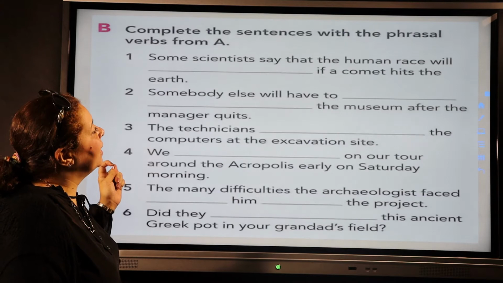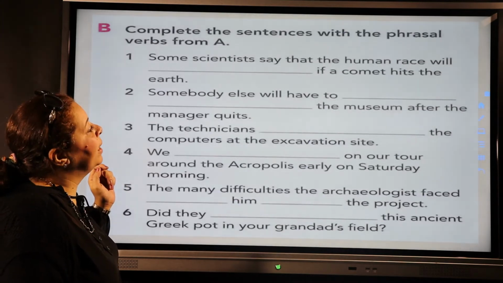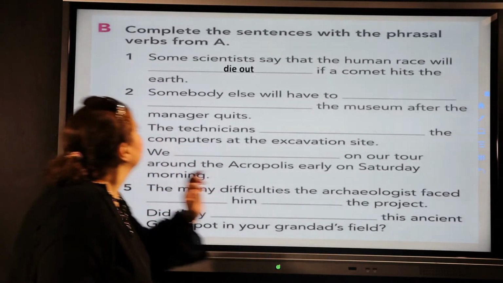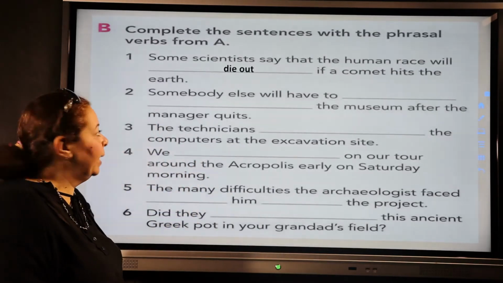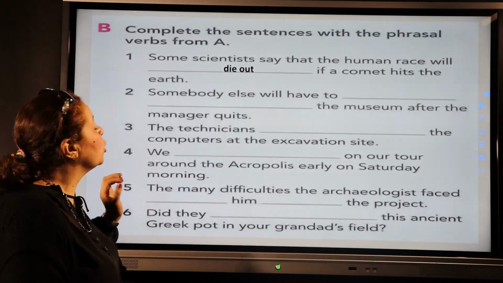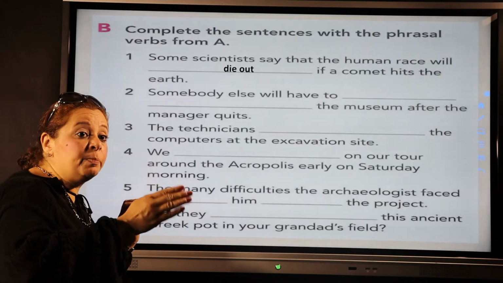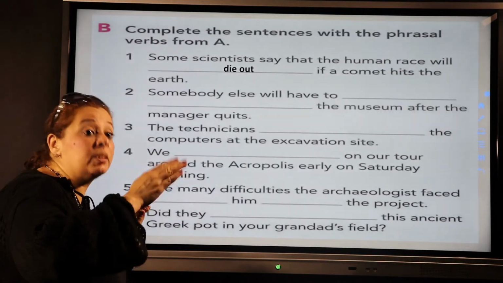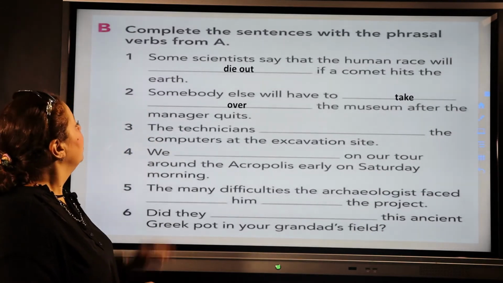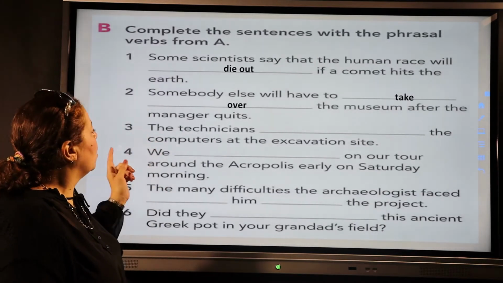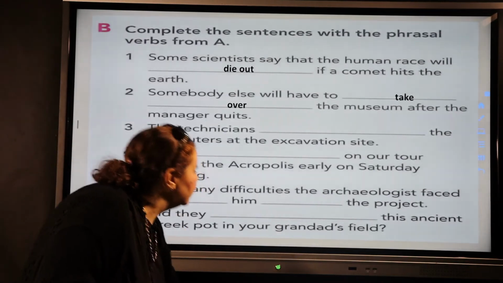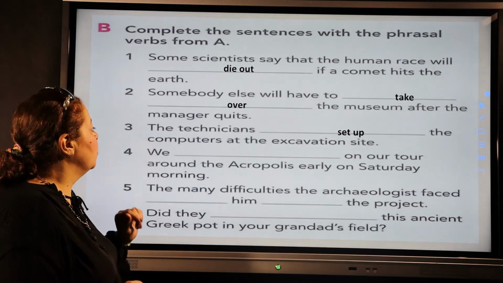Some scientists say that if a comet hits the Earth, the human race will disappear, so it will die out, okay? Somebody else will have to take over the museum after the manager quits. Someone else must be in charge, must be responsible, so it will be take over. The technicians set up the computers at the excavation site. They started to make it work.